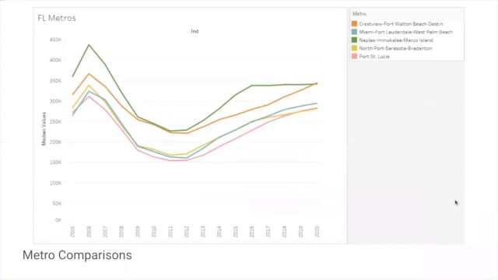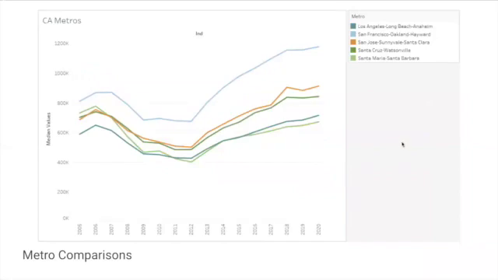After that, I wanted to go in and see how each state fared according to their major metropolis. So in this one, you can see that Naples and Marco Island has the highest value. This is for Florida. It also took the biggest hit, but all 5 of these have the same pattern. So the housing market didn't have any major shifts across Florida.